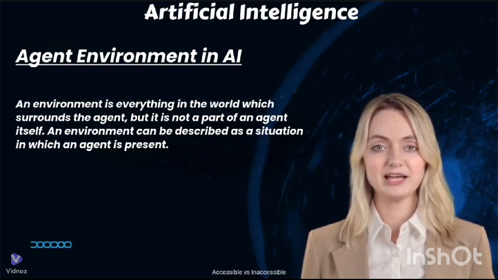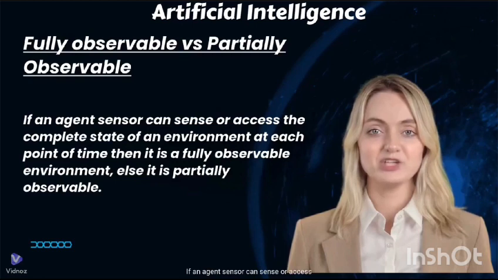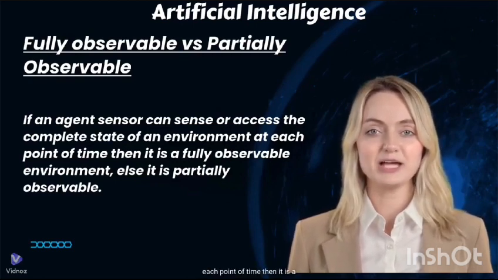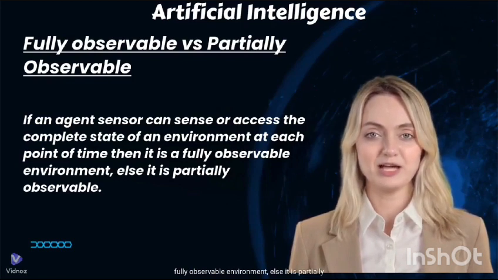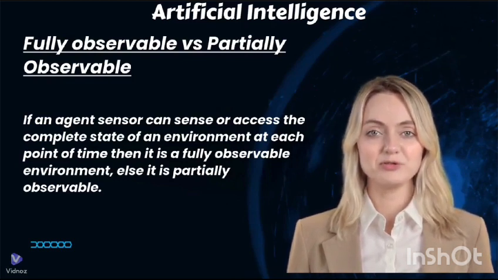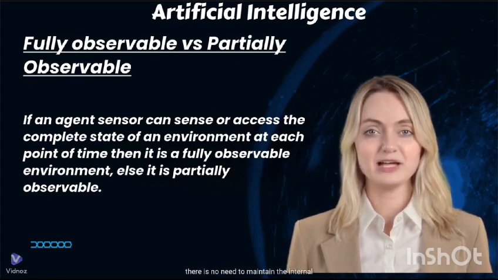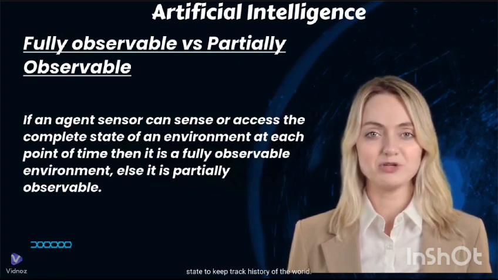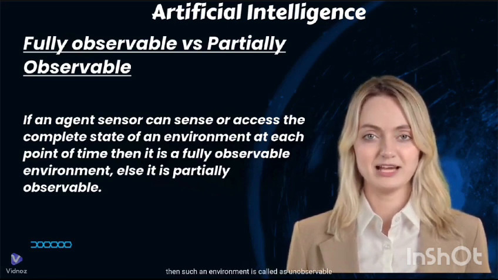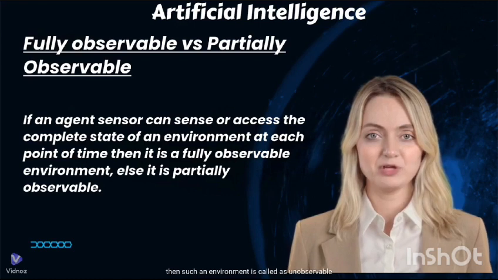Accessible versus inaccessible. If an agent's sensor can sense or access the complete state of an environment at each point of time, then it is a fully observable environment, else it is partially observable. A fully observable environment is easy as there is no need to maintain the internal state to keep track of the history of the world. An agent with no sensors in all environments, then such an environment is called unobservable.